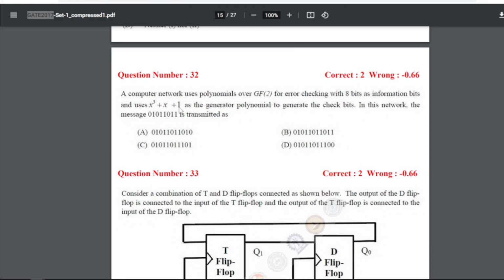Question 32: a computer network uses polynomials over GF(2) for error checking with 8 bits as information bits and uses x cube plus x plus 1 as a generator polynomial to generate the check bits. In this network, the message is transmitted as what? If we solve this particular question, we will get the answer as C, that is 01011101, and at the end we will get these 3 bits, that is 101.